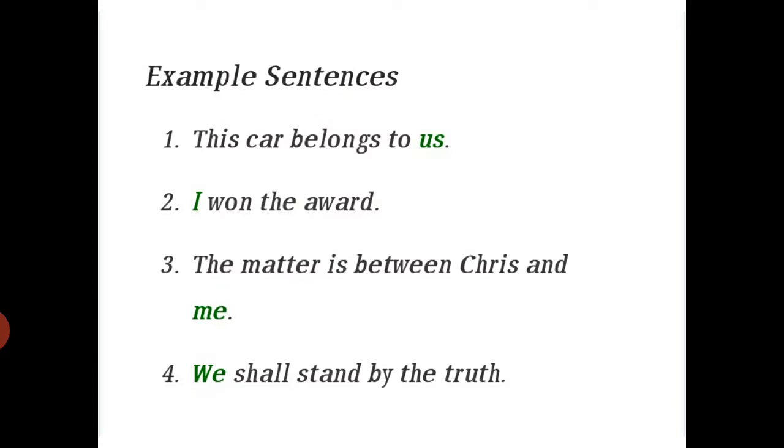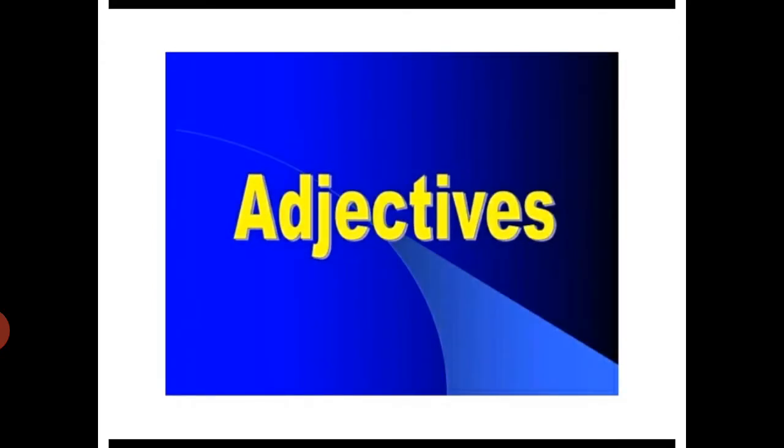First one, this car belongs to us. I won the award. The matter is between Chris and me. We shall stand by the truth. Look at the examples. First, us, I, me, and we are the pronouns used instead of a noun. Let's move on to the next about adjectives.